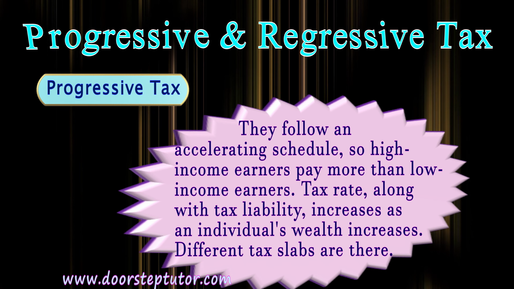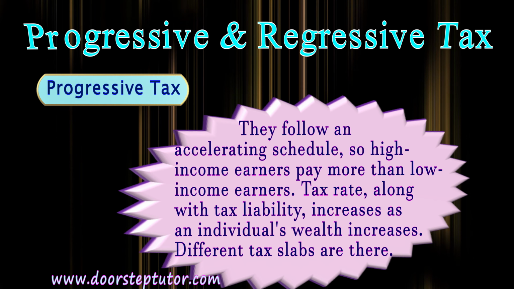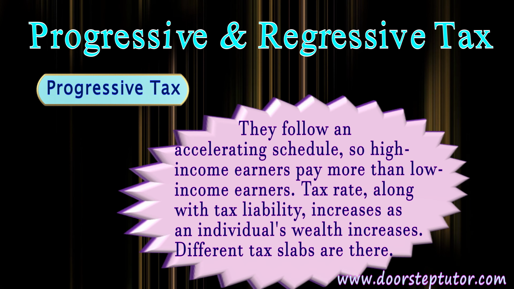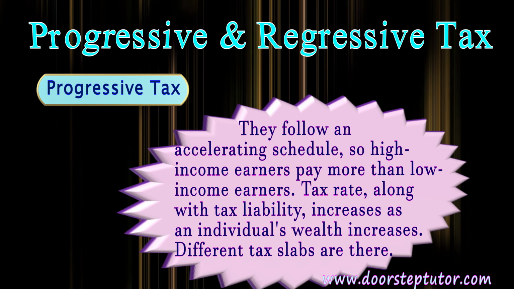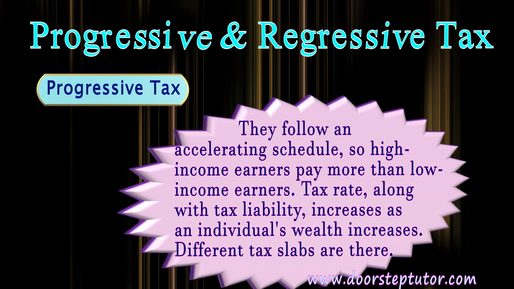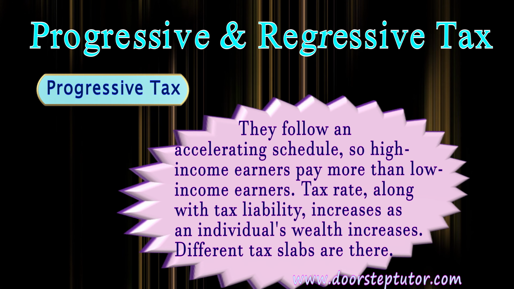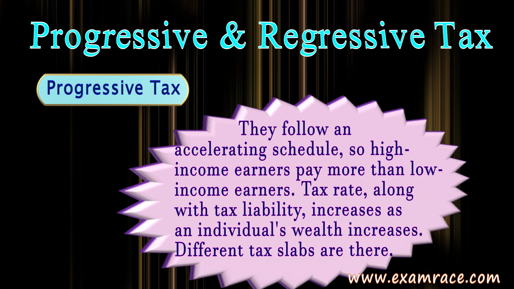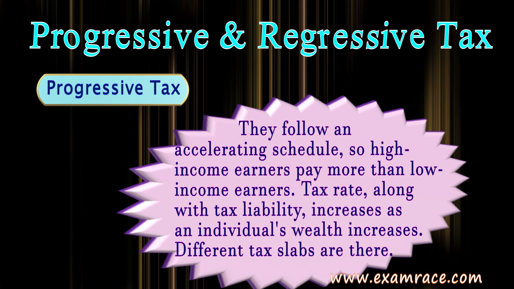So the example for the progressive tax will be the tax slab. So if your annual income is between 2 lakh to 5 lakh, you will pay 2% tax. If your income is between 5 lakh to 10 lakh, you will pay 5% tax. If your income is above 50 lakh, you will pay 20% tax. So this is how progressive tax works. So higher the income, higher the tax which you are going to pay.